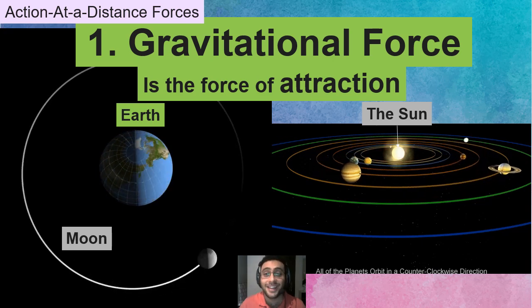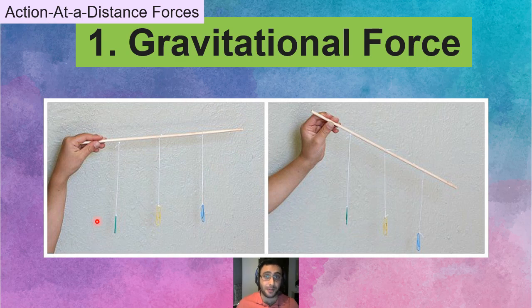So guys, look at this little experiment. You can do it at home too. When you hang these clips on a piece of, let's say, stick, at first you can see all of them are facing down, which is where Earth is, right? And it is because of Earth's gravitational force making them face down. Now if you tilt it like this one, they will still face down because the Earth is still attracting them. They still want to go down and fall on the ground.